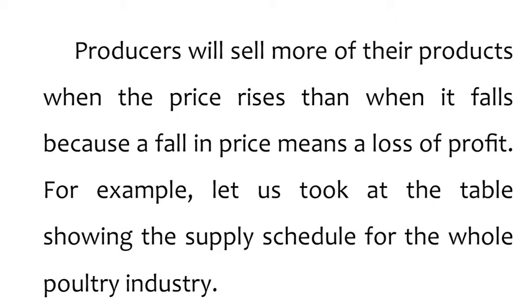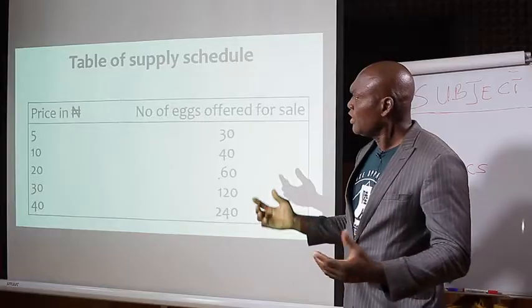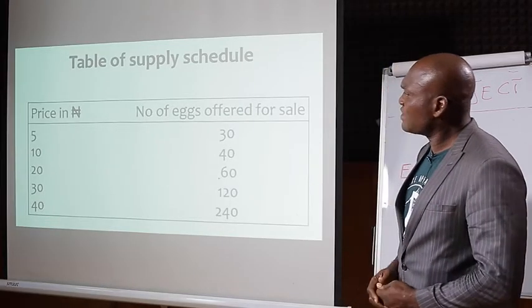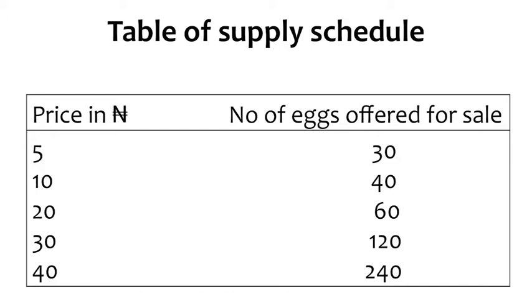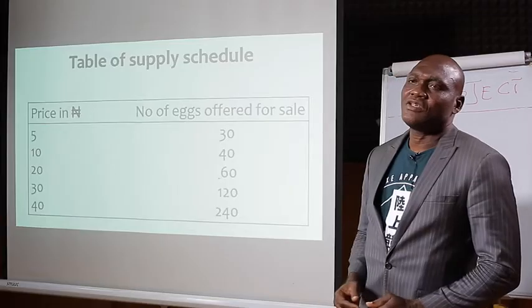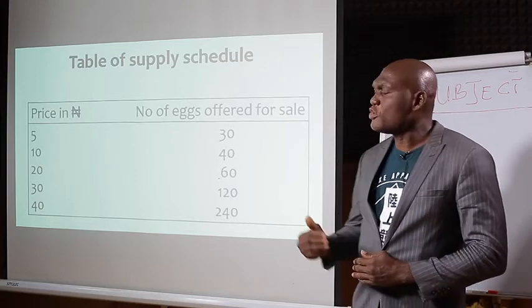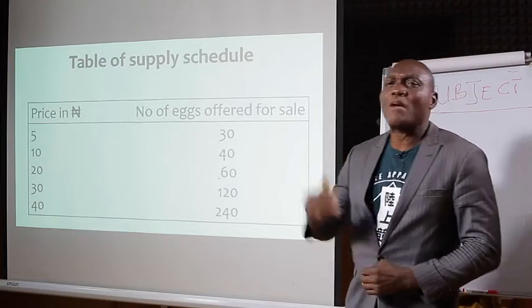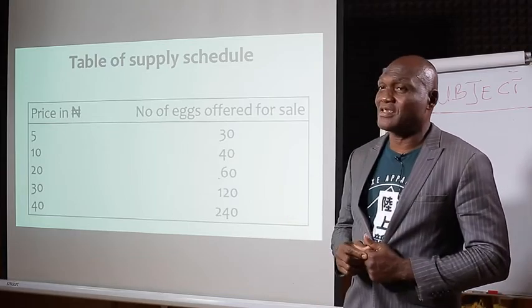For example, let us look at the table showing a supply schedule. Having a glance at this table, you find out that the suppliers are willing and able to make available a certain number of eggs for sale at certain prices. That takes us to what we mean. In supply, we say that suppliers supply more at a higher price than at a lower price. When the price is very high, suppliers want to take advantage of the high price, supply more and make profit.